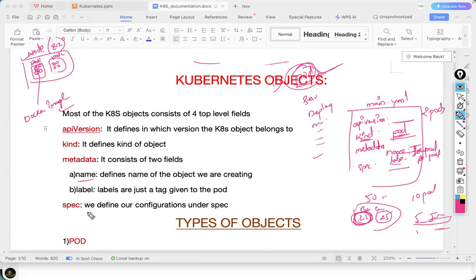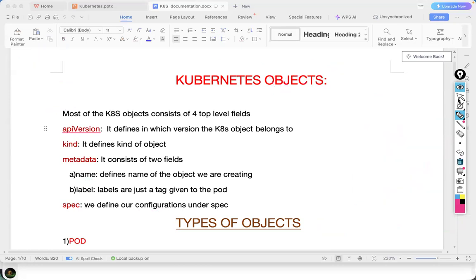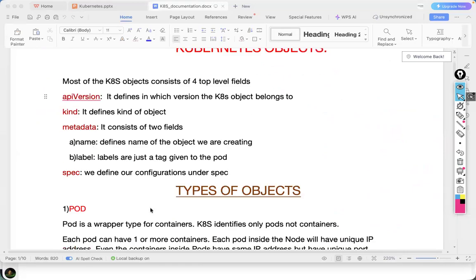Okay, next, spec. Spec means specification. In the spec field, you have to give all the details. Like my name is Arvind, what is my age, what is my mobile number, what is my home address, all come under specification here. So we define all configurations under spec. So this is how we define a manifest file. These are the different types of fields, 4 top level fields.